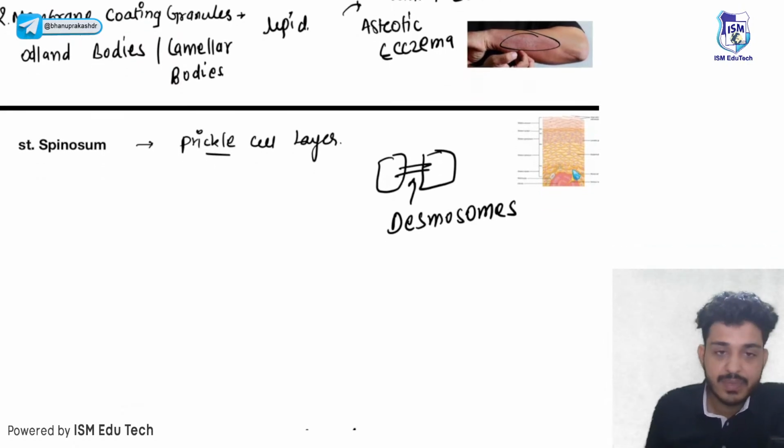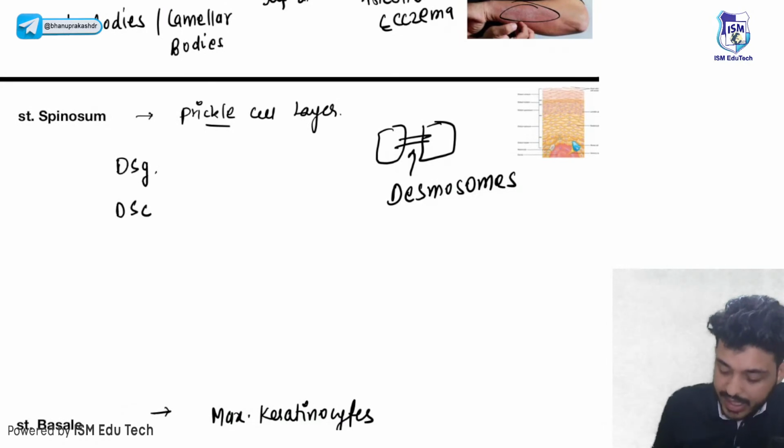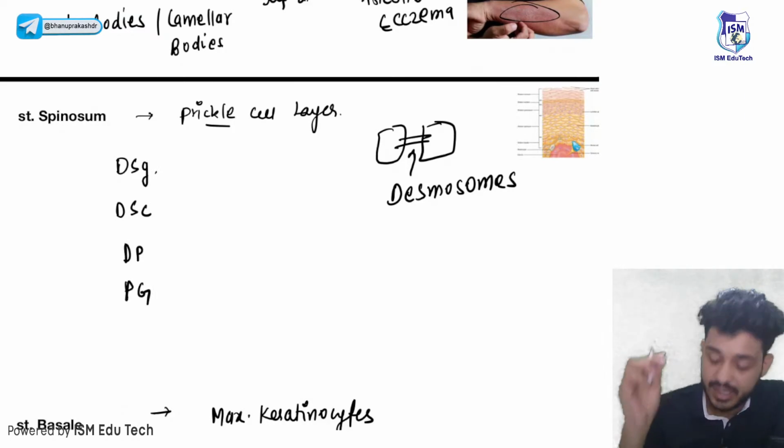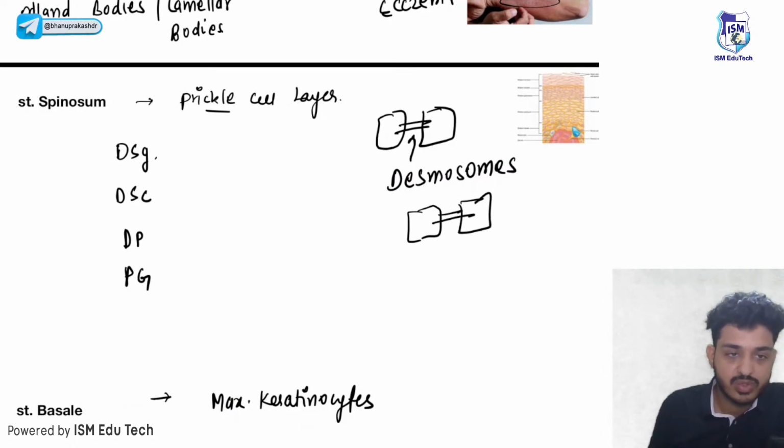There are multiple kinds of desmosomal proteins. We can write them here: desmoglein, desmocollin, desmoplakin, plakoglobin. These are the adhesion molecules. The function of desmosomes is to adhere keratinocytes together.